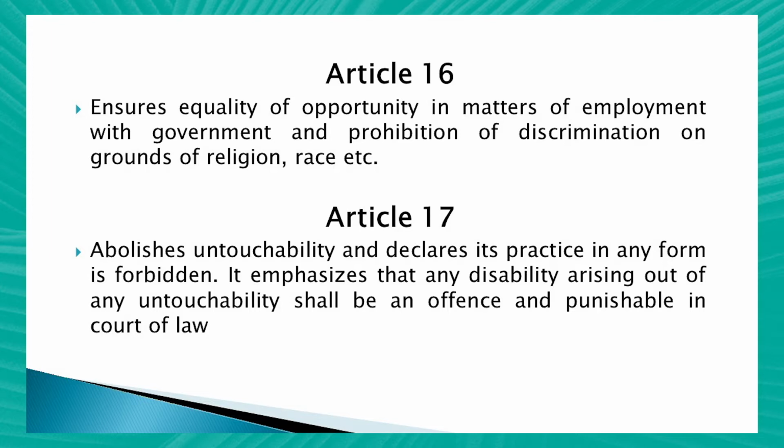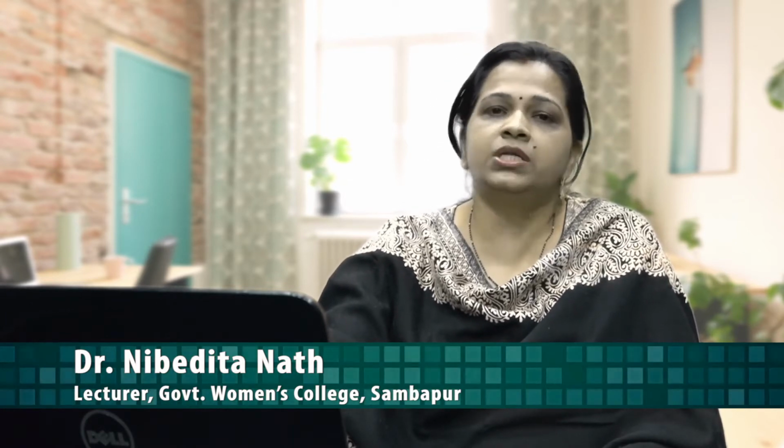Article 17 abolishes untouchability and declares its practice in any form is forbidden. It emphasizes that any disability arising out of untouchability shall be an offence and punishable by the court of law. Because of the age-old caste system in India, these scheduled tribes were subject to untouchability. They were considered untouchable, but Article 17 completely abolishes untouchability and it is punishable by the court of law.